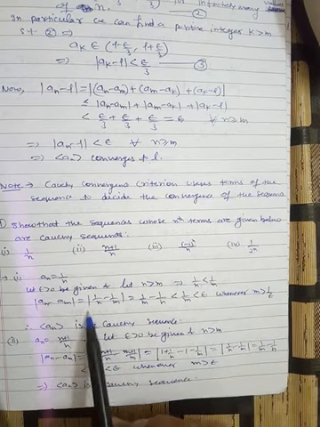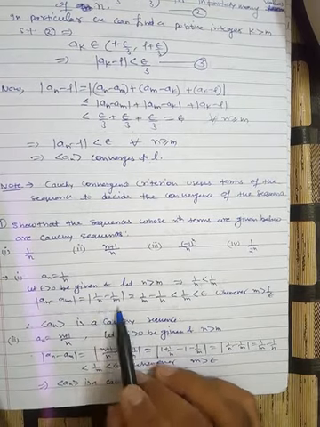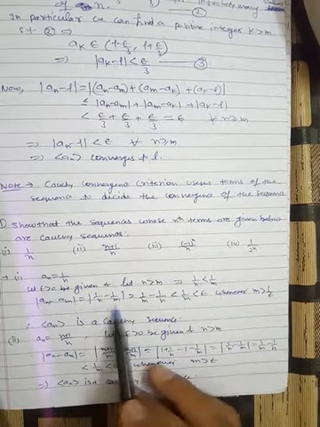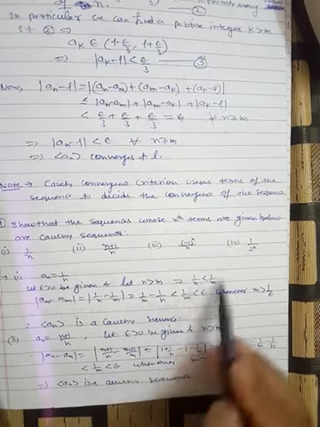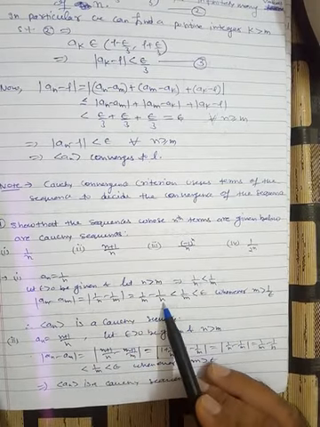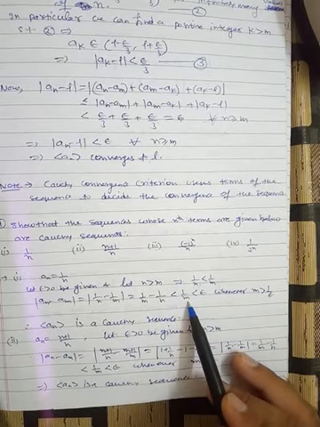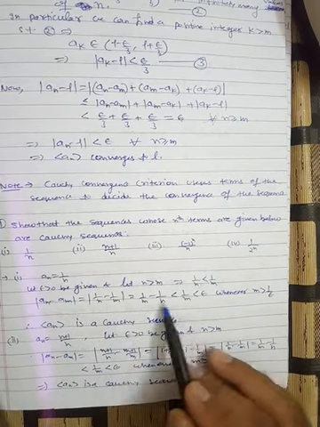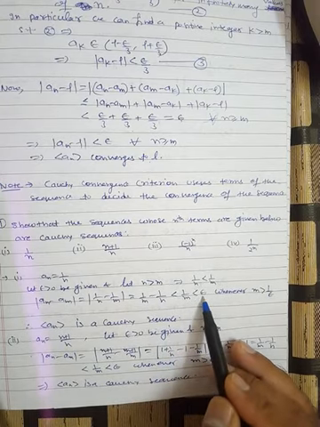So an minus am is 1 by n minus 1 by m, because the sequence is 1 by n. Since 1 by m is greater than 1 by n, the magnitude of this difference is obviously 1 by m minus 1 by n, a positive value, because we have this condition. Now, something is subtracted from 1 by m, so the value will be less than 1 by m. We have to prove that this difference, which is less than 1 by m, is also less than epsilon.